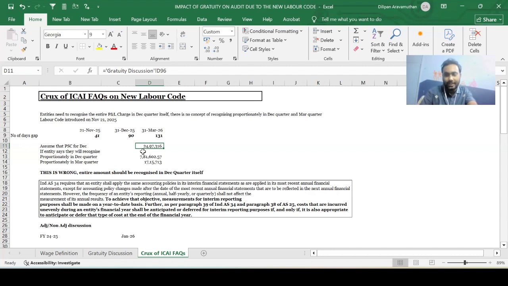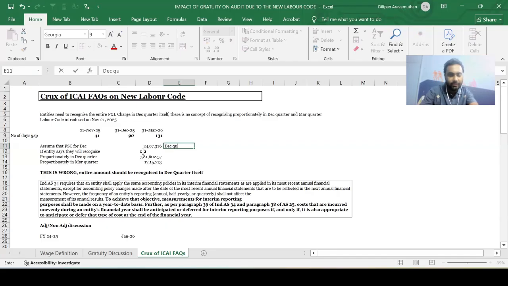So you have to recognize the entire amount in your December quarter itself, and you cannot defer 7 lakhs here and 17 lakhs in the next quarter. You have to take this entire amount in the December quarter itself. So that is what they are trying to say here. I hope that is very clear, guys.